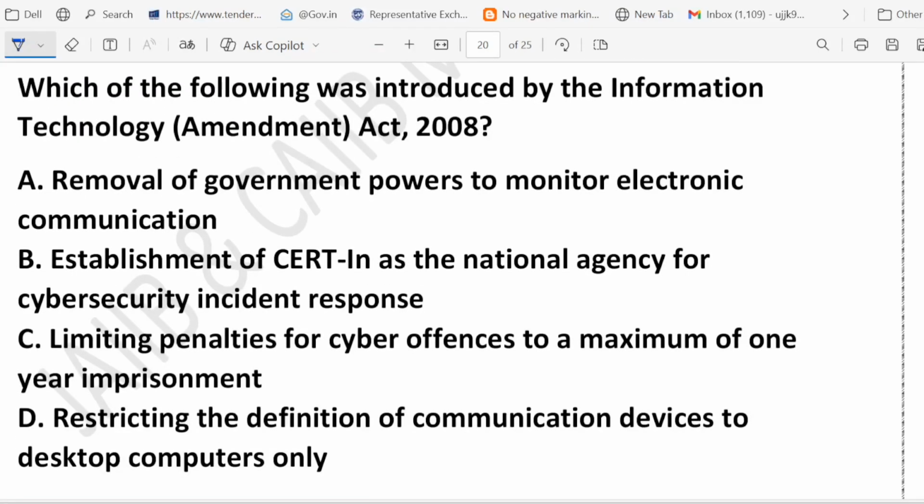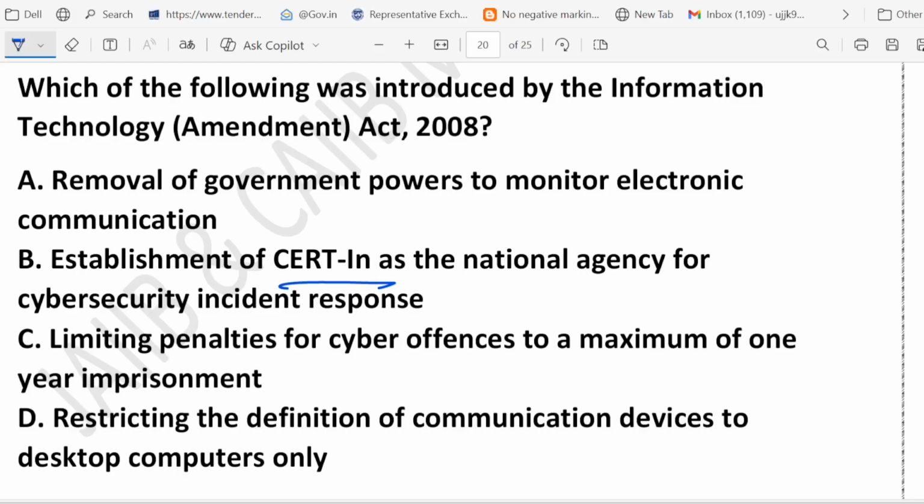Now the next question is, which of the following were introduced by the Information Technology Amendment Act 2008? Very good question. In 2008 there was an Information Technology Amendment Act. What were introduced? Option A, removal of government power to monitor electronic communication. Option B, establishment of CERT-In as a national agency for cyber security. Option C, limiting penalties for cyber offense to a maximum of 1 year imprisonment. Option D, restricting the definition of communication device to desktop computer only.